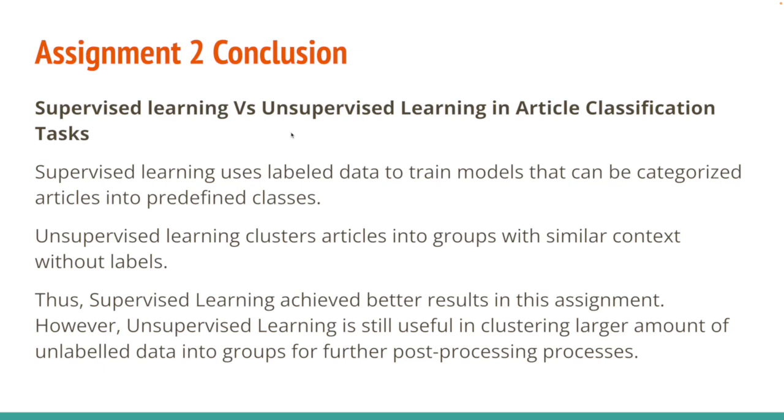So we come to our assignment conclusion by comparing the supervised learning to the unsupervised learning in our article classification task. Supervised learning uses labeled data to train the models so that articles can be categorized into predefined classes, while unsupervised learning clusters articles into groups with similar context without labels.